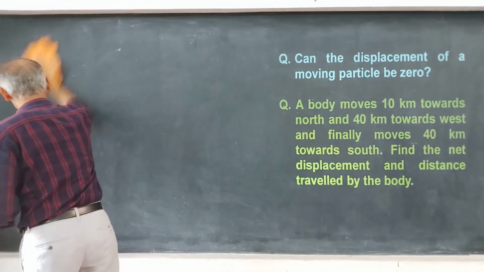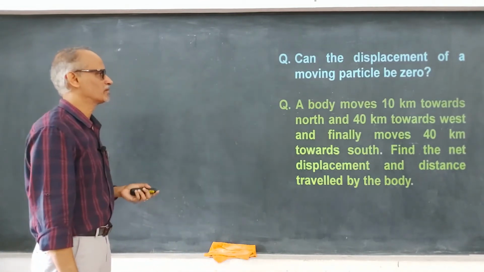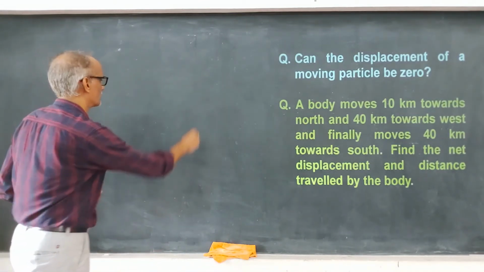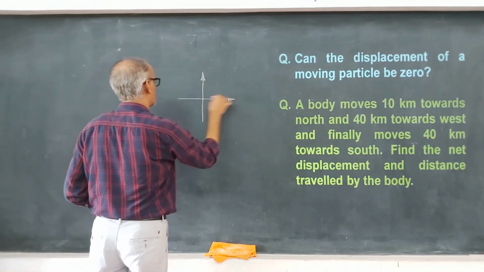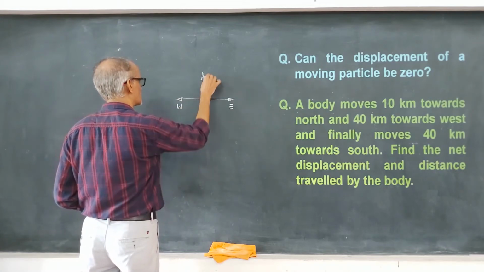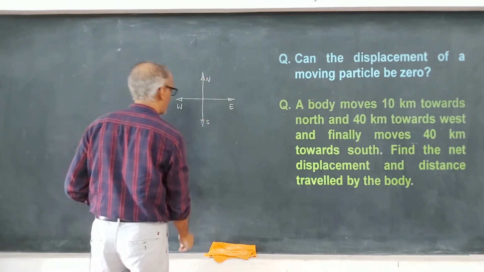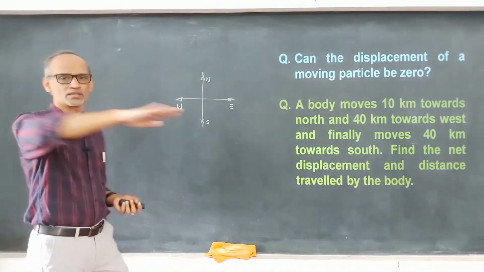So, go through the statement of this particular question. The statement is, a body moves 10 km towards the north. Okay. So, first let me mark the direction. So, this is the east and the west. So, this is the north, this is the south. Now, whatever direction I have marked here is in a horizontal plane, students.